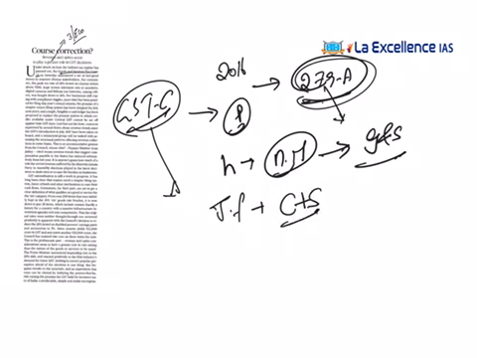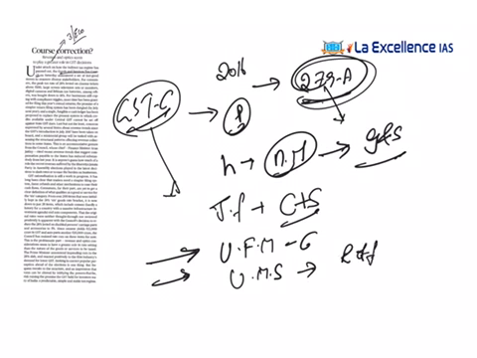The composition of this council is Union Finance Minister is the chairperson, he is the chairman of this council, and Union Minister of State who is in charge of Revenue of Finance, he is a member, and the minister in charge of taxation or finance or any other minister that is nominated by each state government were the members.